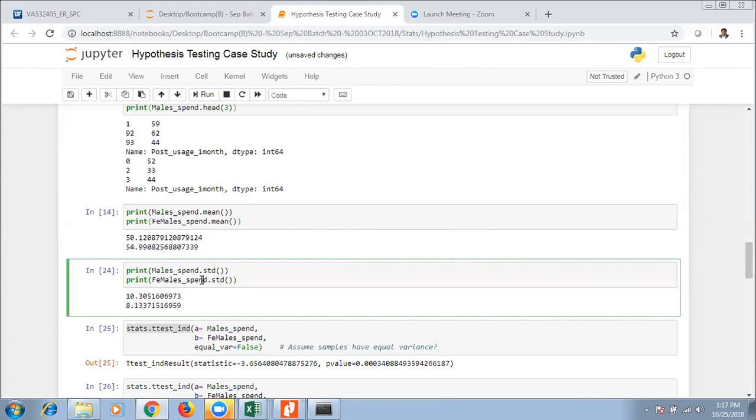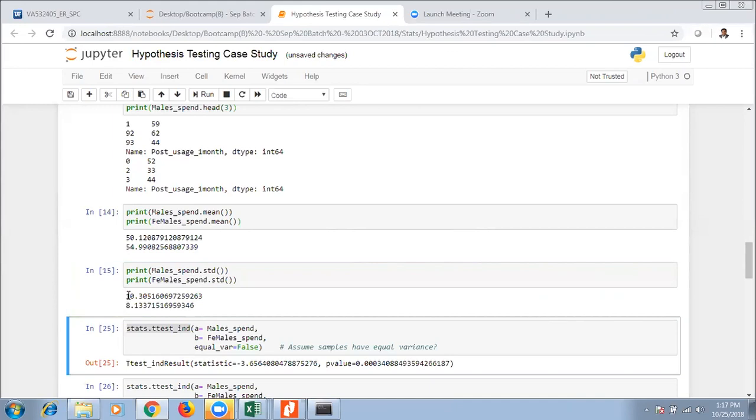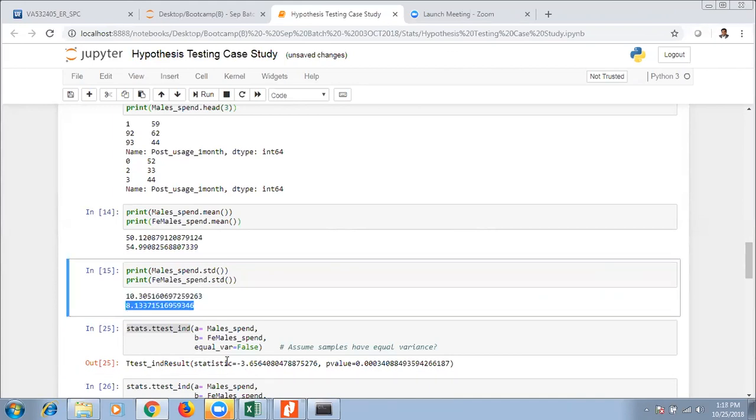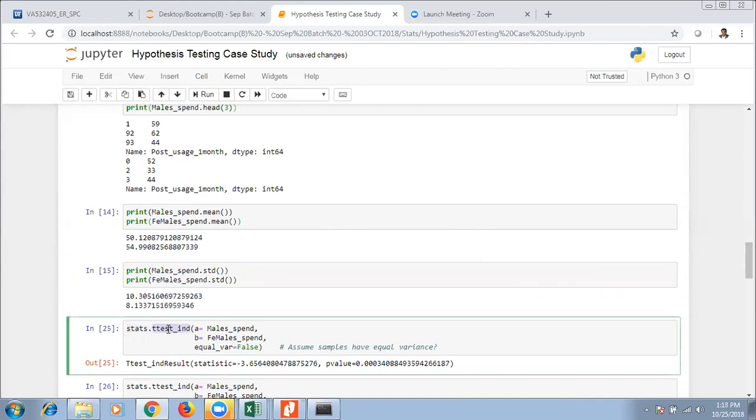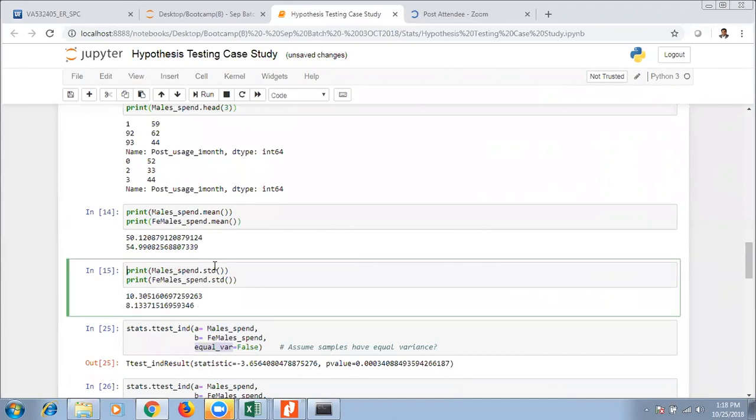That is what exactly we are saying: if you feel that the variances are different, you can specify under the statistical test what is my sample 1, what is my sample 2, and whether the variance is similar or different. Equal variance equal to false, what does that mean? They have different variances. So how will you conclude that it's a different variance? By looking at the standard deviations.